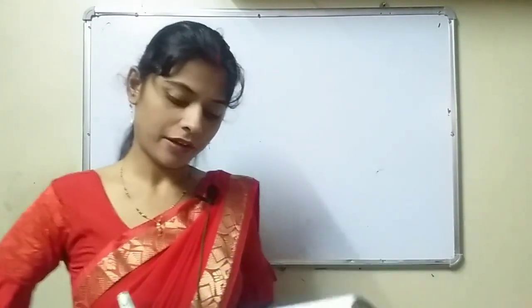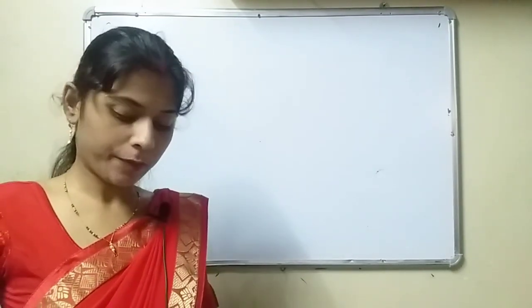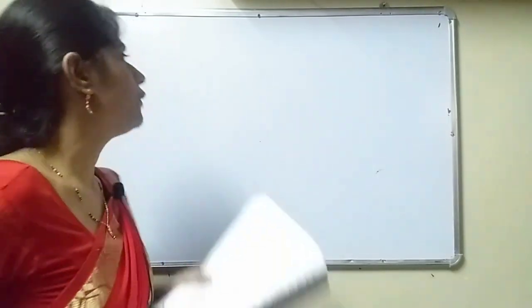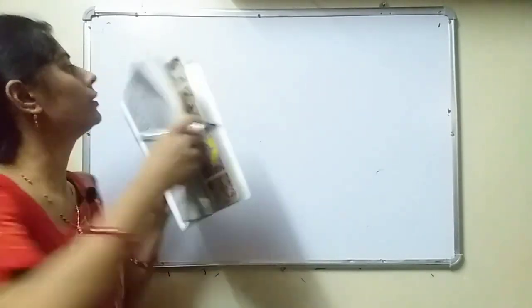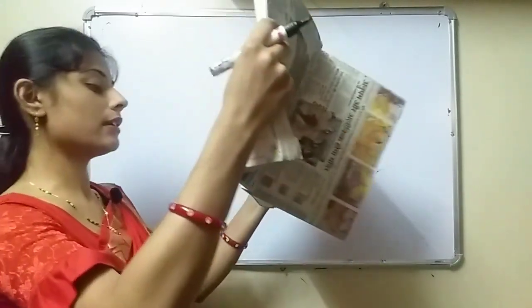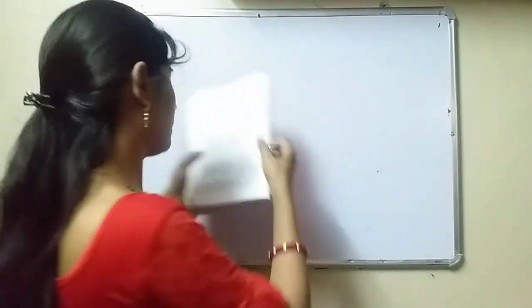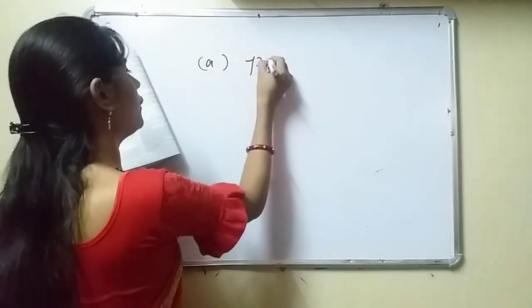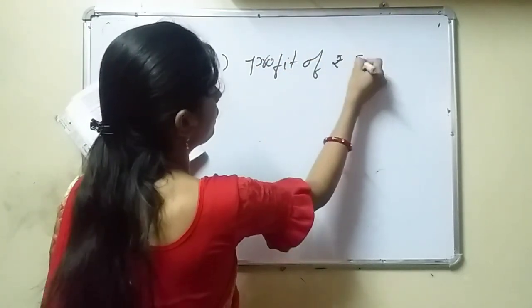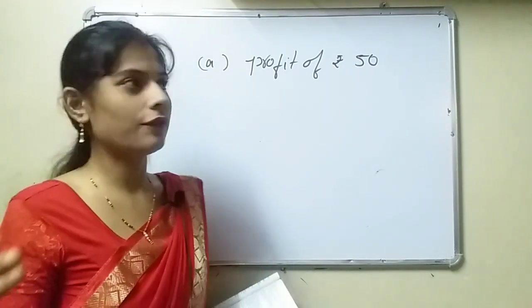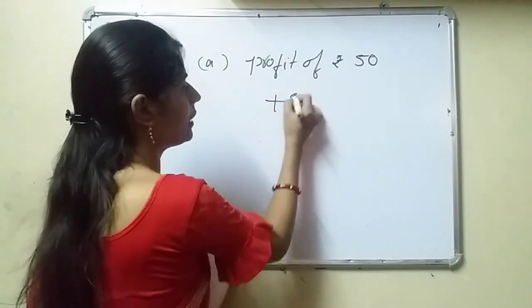Now see example number 1. If profit is considered as positive, state the following as profit. Profit of 50 rupees means 50 rupees more is added to your money, so it will become plus 50.